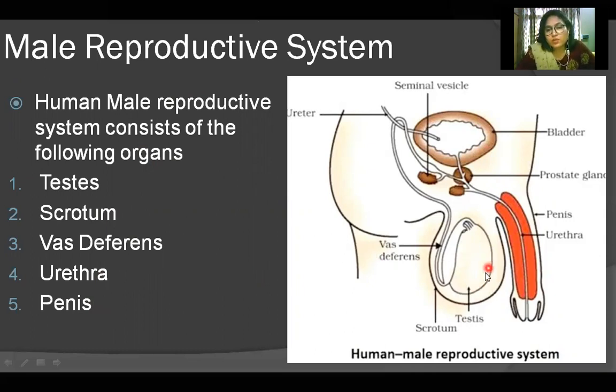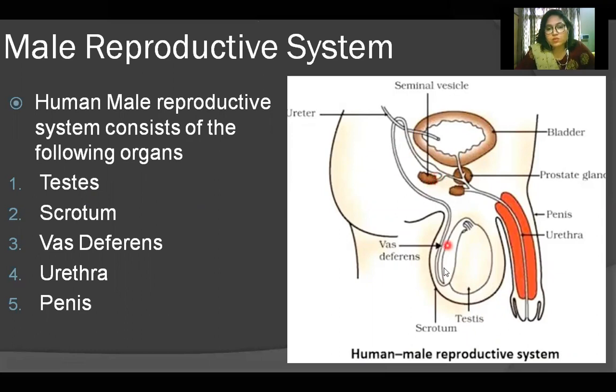So look here, this is the structure of testes. Human males have a pair of testes. Pair means two are present in number. Singular is known as testis, T-E-S-T-I-S, and plural is known as testes. So what is happening in the testis is the production of the sperms. The production of sperms is taking place in the testes, and these testes lie in a bag-like structure that is called scrotum.